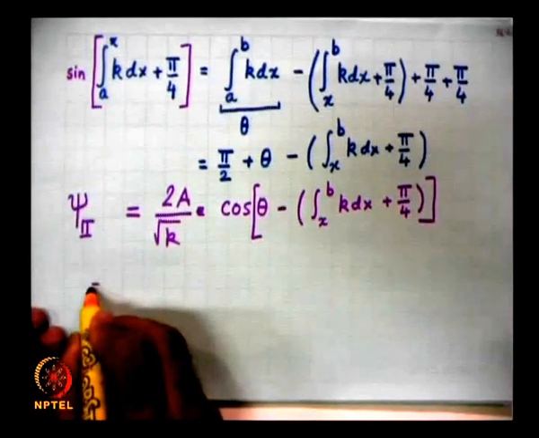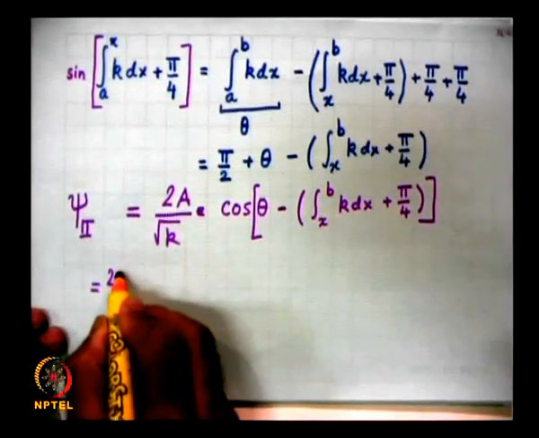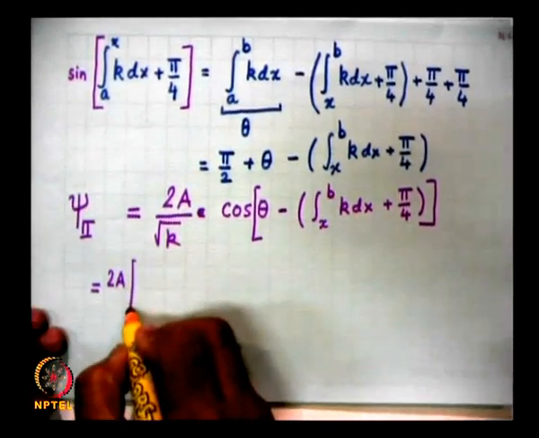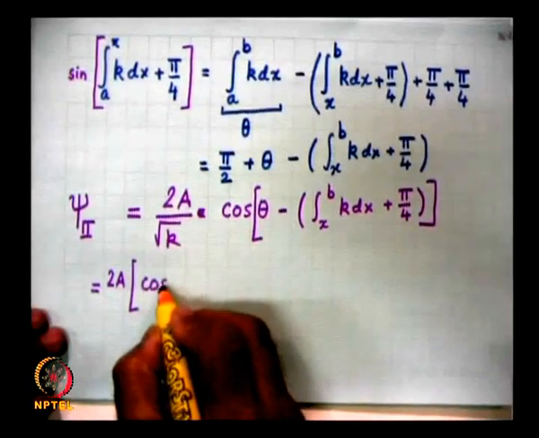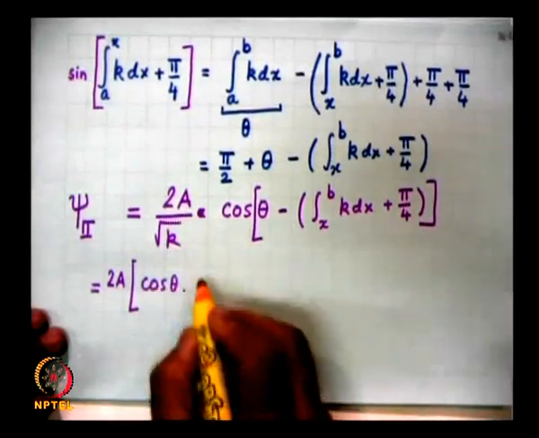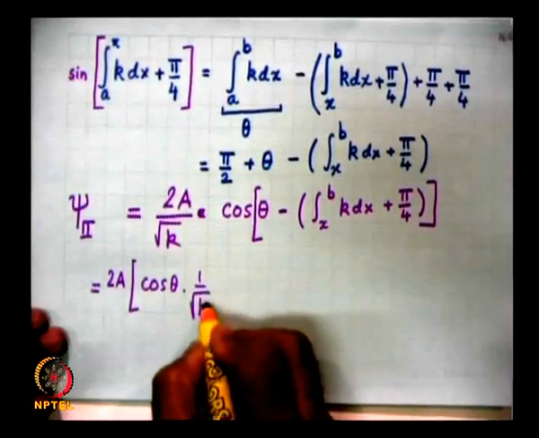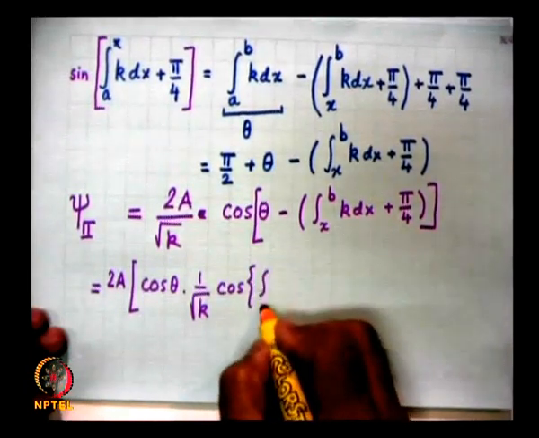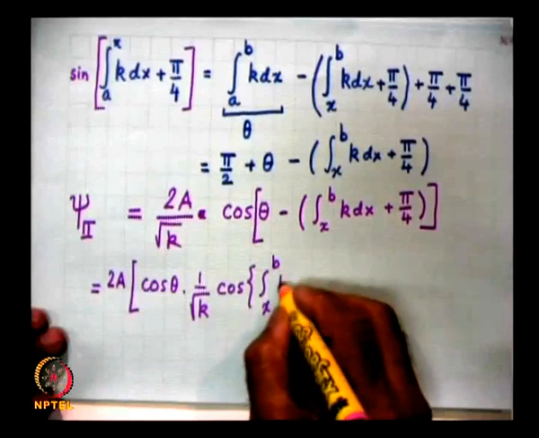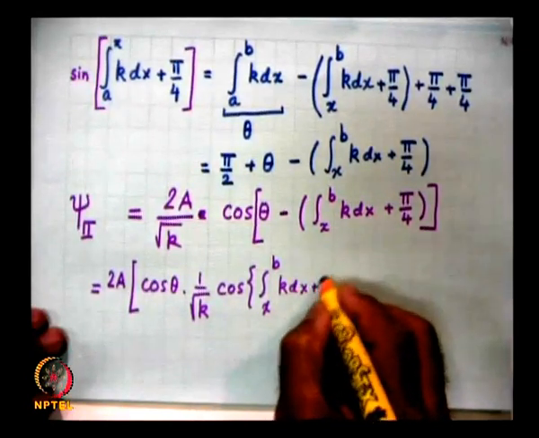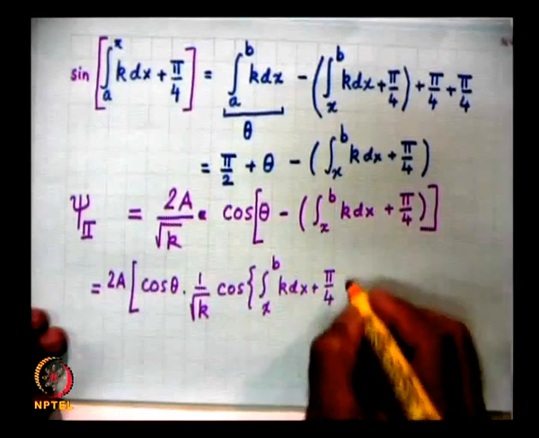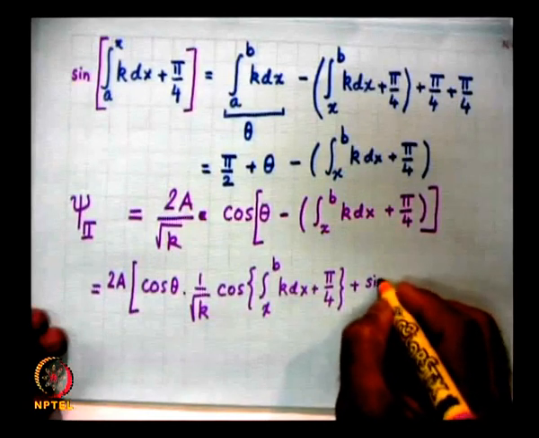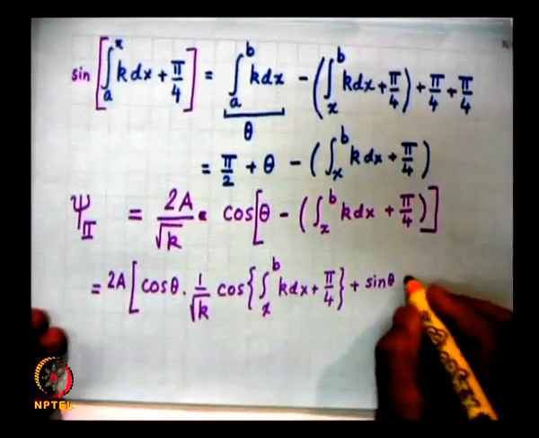So, let me write this down carefully. 2a I take outside, and you will have cos theta times 1 over root k cos of, now this is very important, the integral x to b k dx plus pi by 4, plus sin theta and sine of the entire quantity.